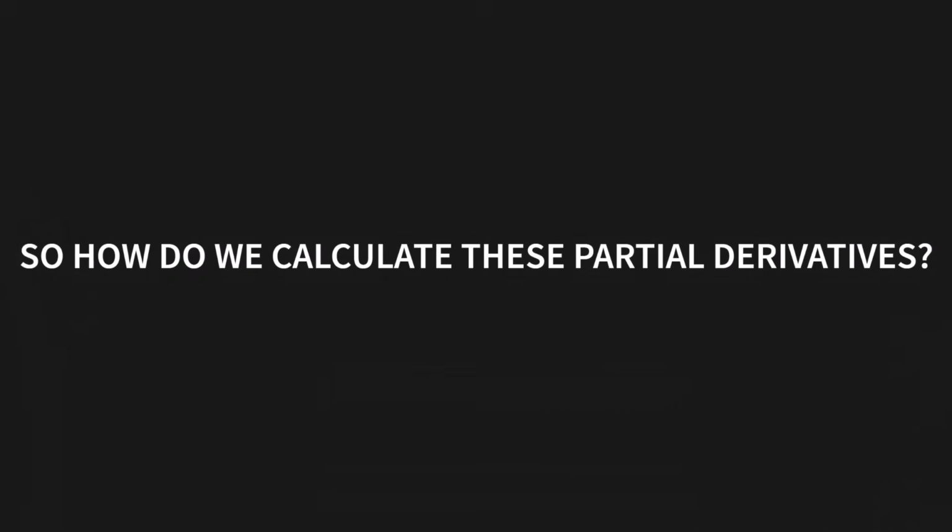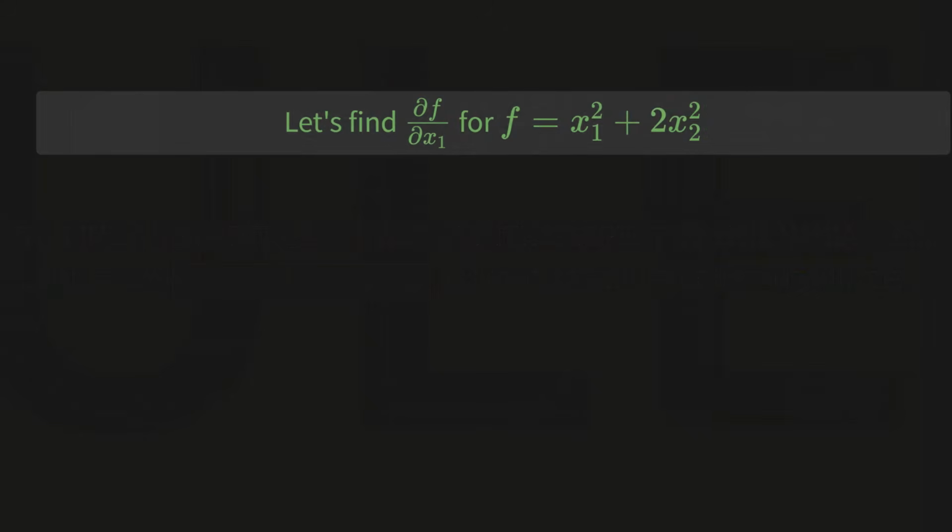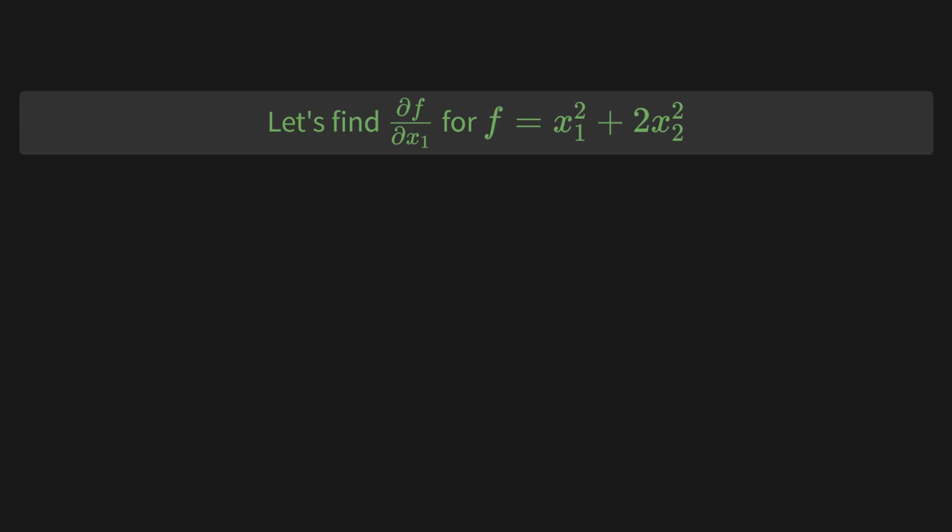So how do we calculate these partial derivatives? Here is the one magic rule you need to remember. To find the partial derivative with respect to one variable, you treat all other variables as if they are just constant numbers. That's it.